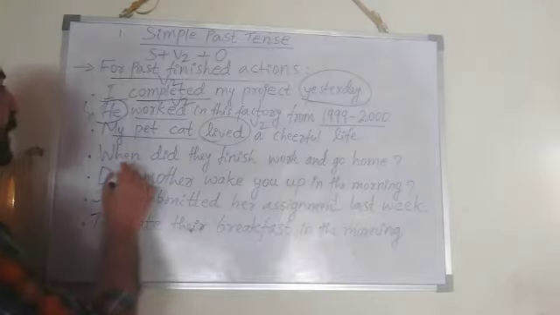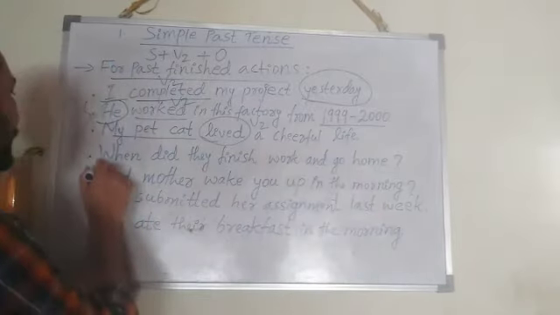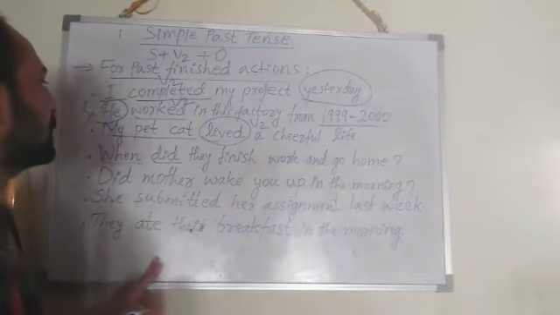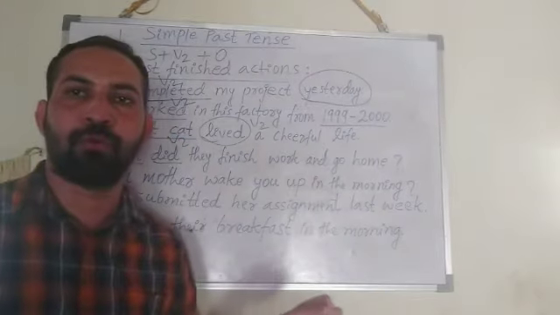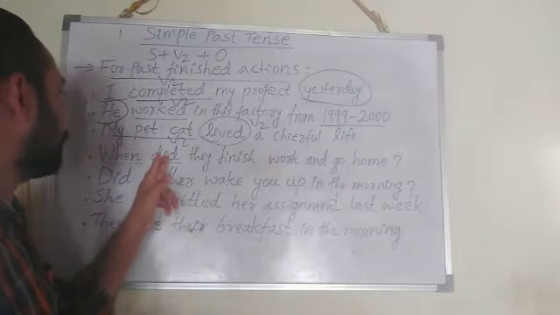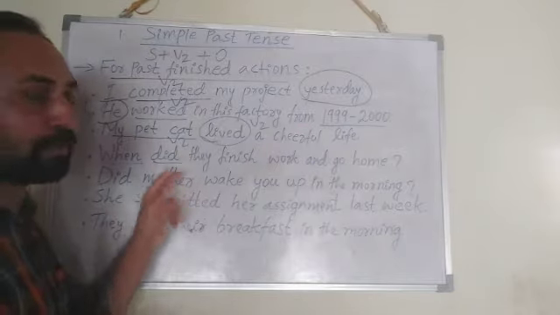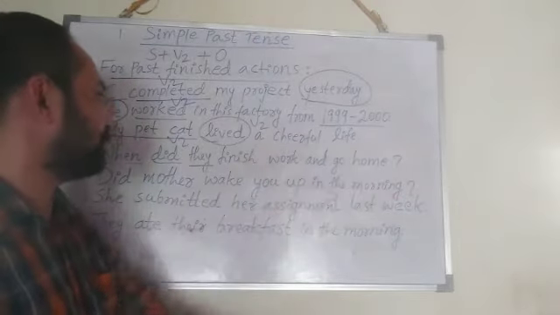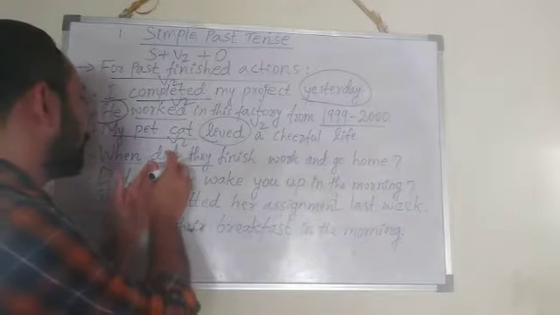Next, when did they finish work and go home? When, that is the question word. Did, that is V2 form here, that you know. Do, did, done. Did is the V2 form. So because of question, interrogative sentence, did came before the subject, they. Finish, work and go home. So here because of did,